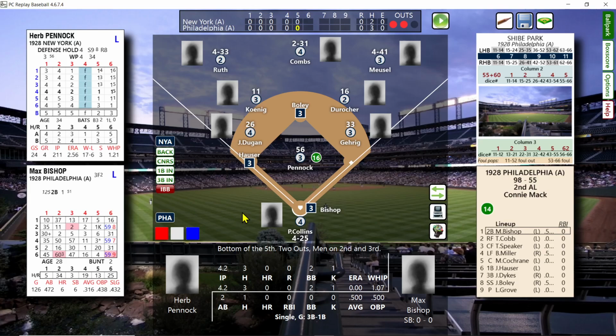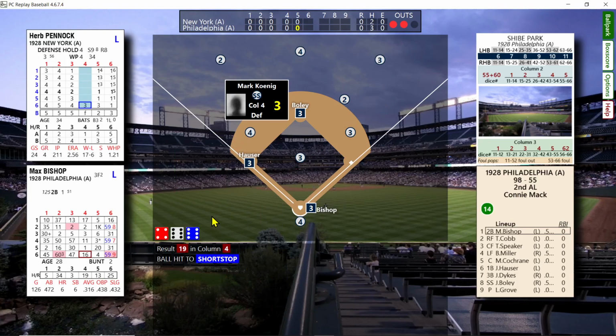So we got a second and third, 2 out for Max Bishop. We're pitching to him. And that's a 19. That's a ground out, I believe. Oh, yeah, that is a ground out. Okay. With the infield back, that's a ground out.